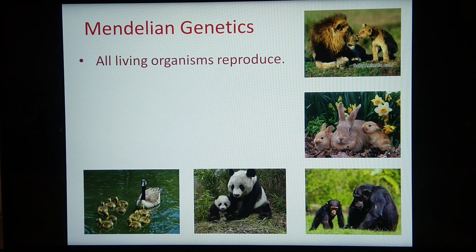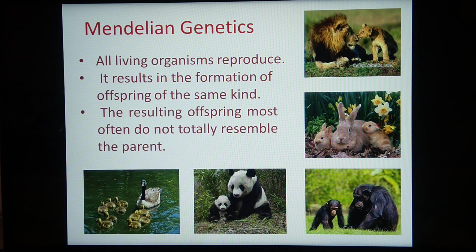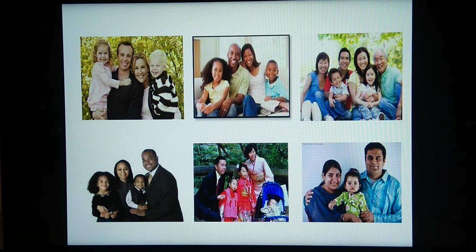All living organisms reproduce and produce offspring, and offspring are not exactly similar to their parents, but in many respects they are similar to their parents. So these differences among the parent and offspring are called variations. This picture is only to see the variations between the parents and offspring.